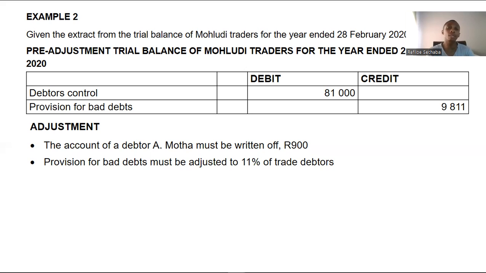When a debtor can't pay us, it makes no sense for us to keep them in the debtors control. We need to take them out. Remember this when you do internal controls. Some businesses will cheat. Even though they know that this debtor must be written off, they'll keep the debtor in their debtors control because debtors control is an asset, and that is their way of making sure that their assets are overstated. Therefore, they'll be violating accounting principles, okay? So we can't do that. We need to make sure that we do things the right way.